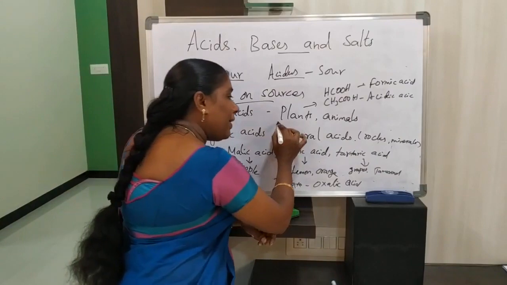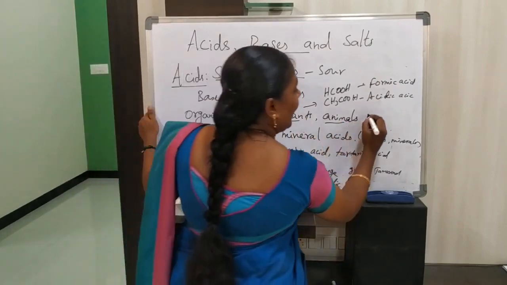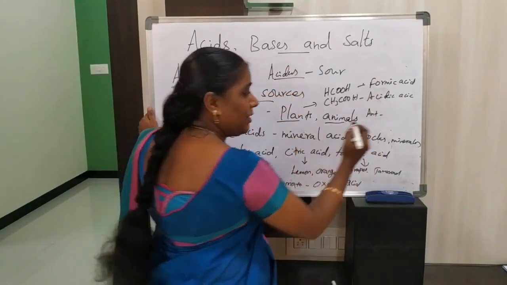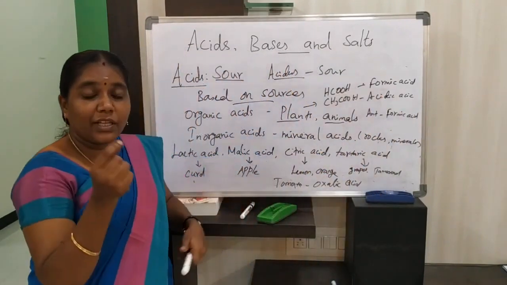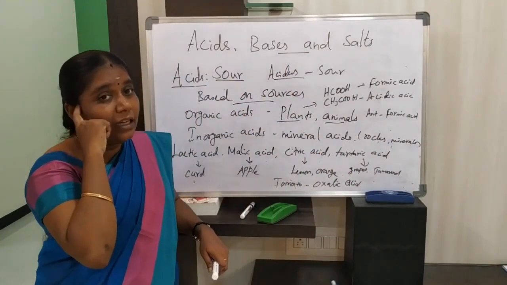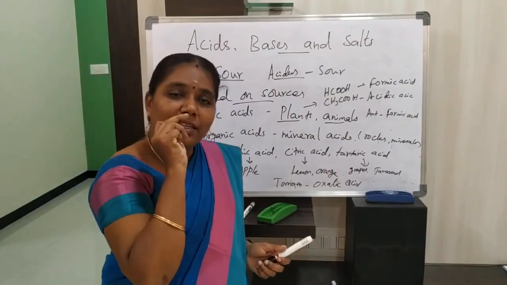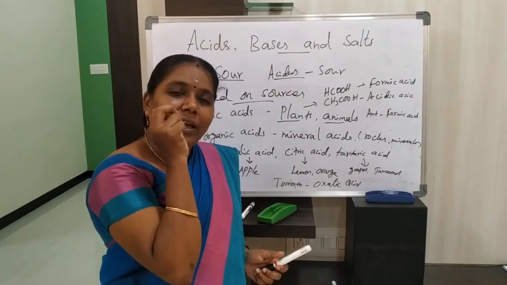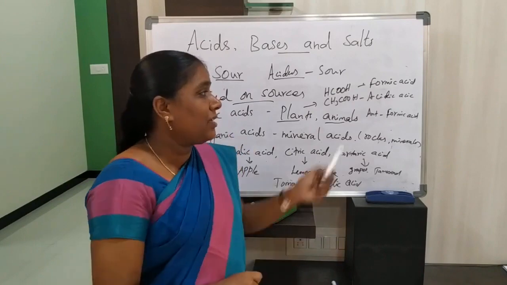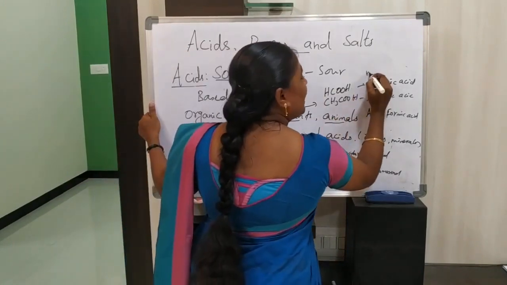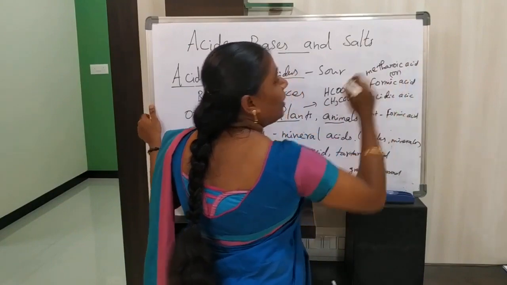Generally organic acids are obtained from plants and animals. Same like this, do you know ant? Which acid is present in an ant? It is formic acid. Suppose an ant stings, it generally indicates formic acid. We get pain when an ant stings, isn't it? Why does that pain and irritation happen? Because the ant sting injects formic acid. This formic acid is otherwise called methanoic acid. What's the other name of formic acid? That is methanoic acid.